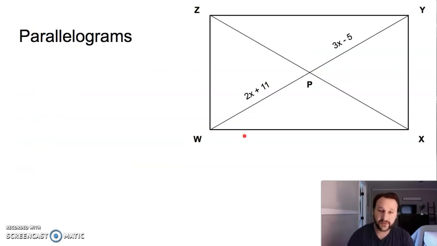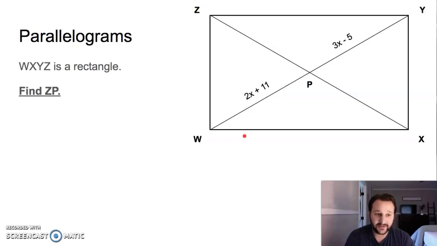I'm sure you already knew how to do that, right? Well, let me give you this one. WXYZ is a rectangle. I want you to find the measure of ZP. P is the center point right here. See if you can pause the video and do this.